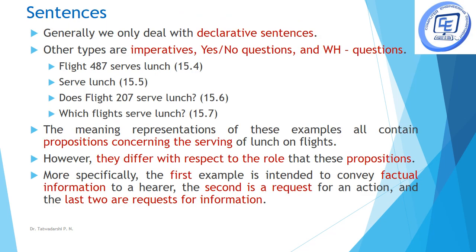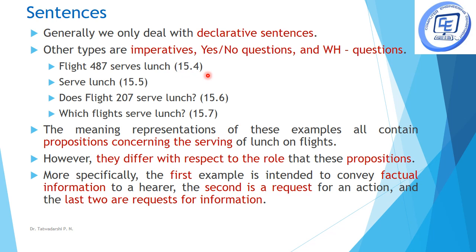Generally, we deal with declarative sentences like he is a good boy or Ram is a good boy, he plays cricket. These are declarative, factual sentences. But we have other types of sentences as well, like imperatives, yes or no questions, and WH questions. Take the examples that we have given here. Flight 487 serves lunch.